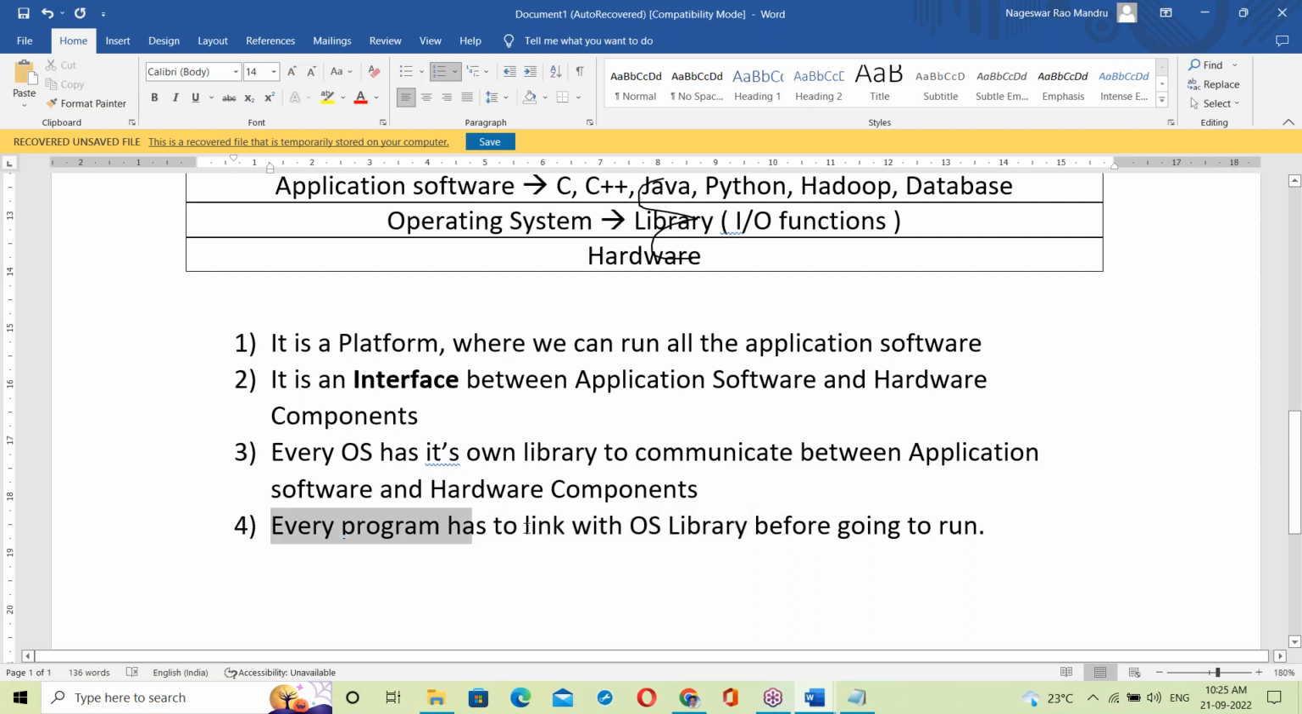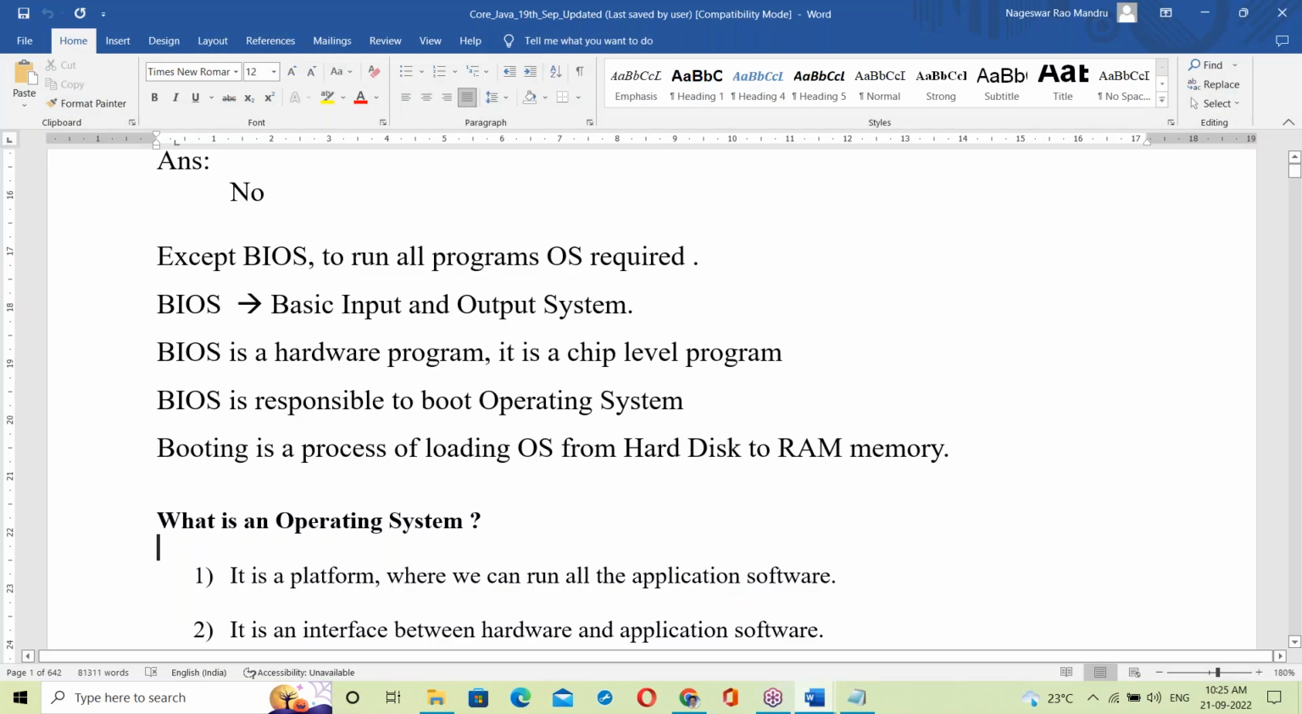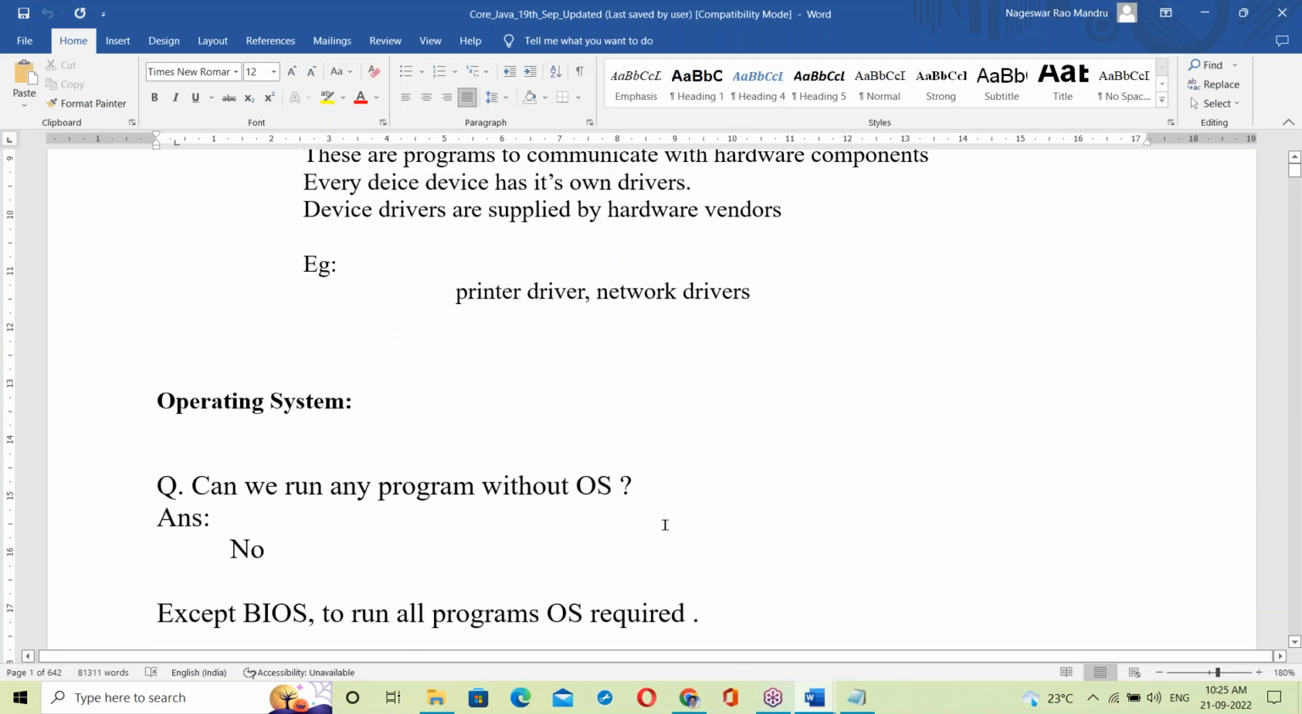Just remember this fourth point: every program has to link with the OS library before going to run. That's it. Today's topic is in the document, so running notes is not necessary, just follow the document.